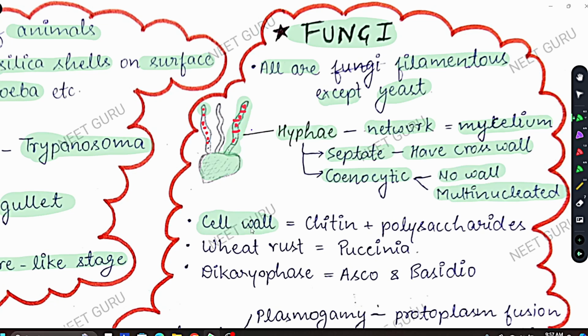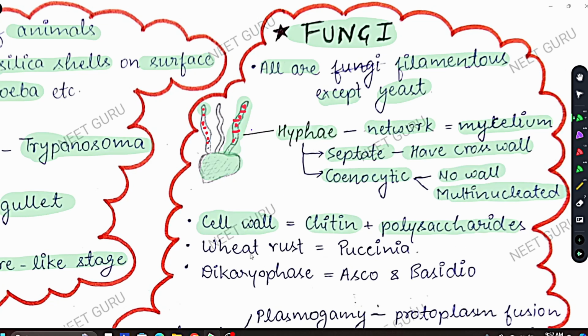Okay, cell wall, it is a very important question, and it is asked in NEET many times, and in board exams too. The cell wall of fungi is made up of chitin and polysaccharides. Chitin is very important. You can forget polysaccharide, that will not make much of a difference, but chitin is very important. The fungi cell wall is made up of chitin.